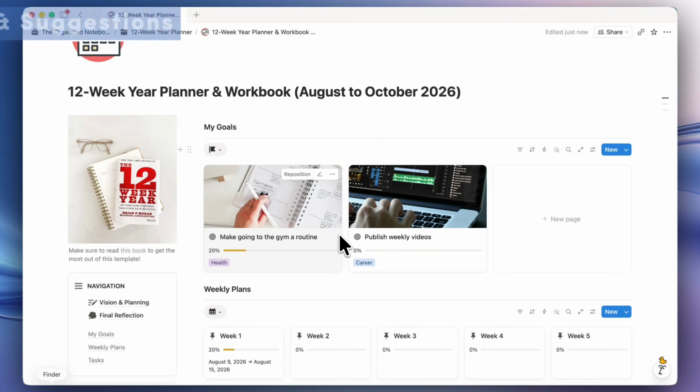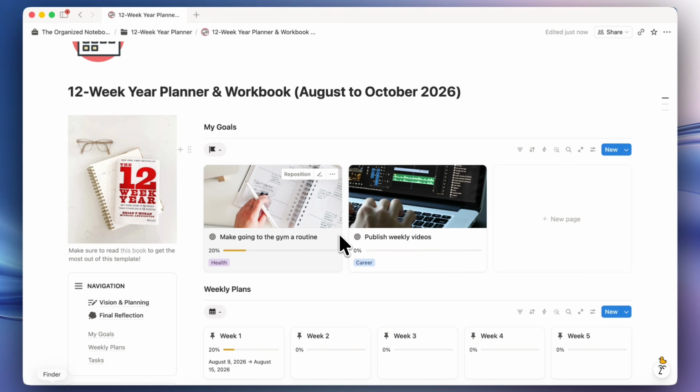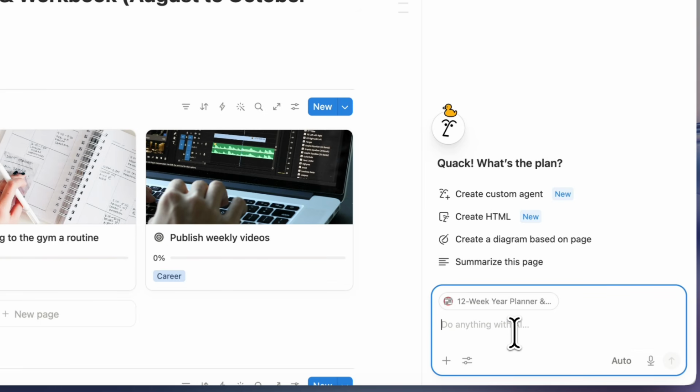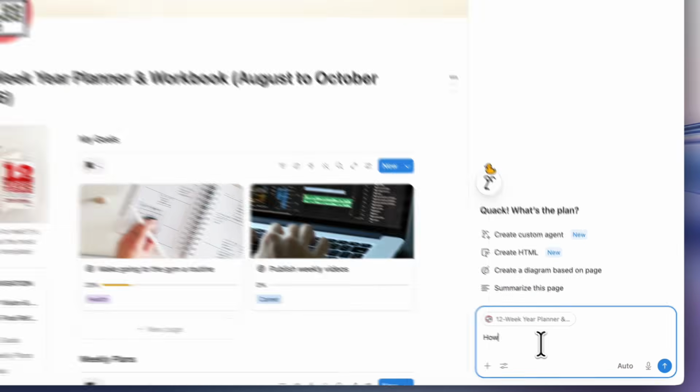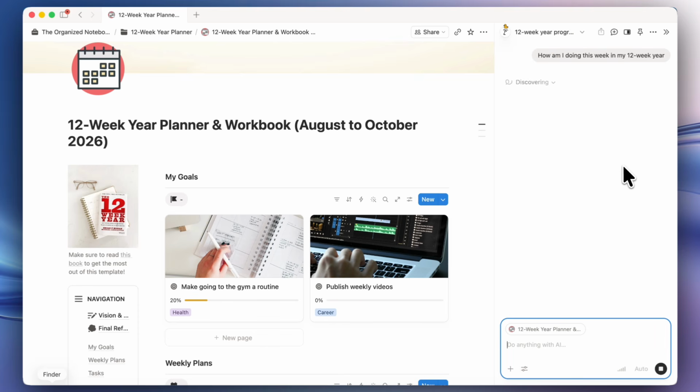The next thing I wanted to go over is, now that we have Notion AI, I wanted to show you some use cases that's going to maybe speed up your process, have your AI act as your coach, or give you more insights. So the first way that I could recommend using the Notion AI for this process is just to ask it how you're doing this week. So how am I doing this week in my 12-week year? And then you can just click enter and it's going to analyze what you've put down into this 12-week year planner and help you understand your current situation.